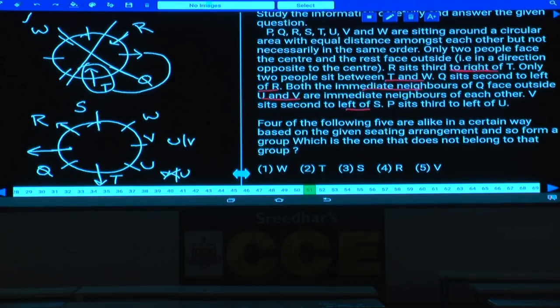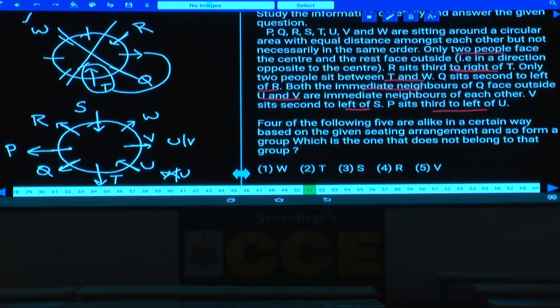And this S is facing towards which direction? Towards the center. V sits second to the left of S, P sits out to the left of U. As P sits out to the left of U, this is the only place left out for this P. And P is seated out to the left of U, this U must be facing towards the center. As 2 persons P and U are facing the center, the remaining persons must be away from the center. All the remaining persons are facing away from the center. Done with this? Now, initially it is clearly given, only 2 people are facing the center and the remaining 6 persons are away from the center.